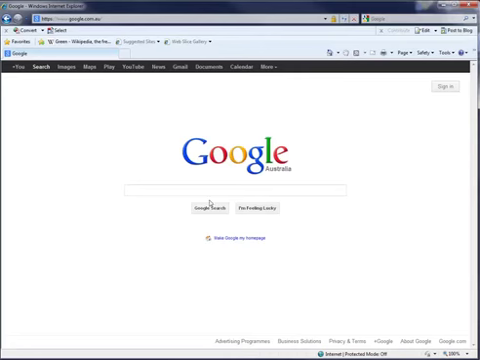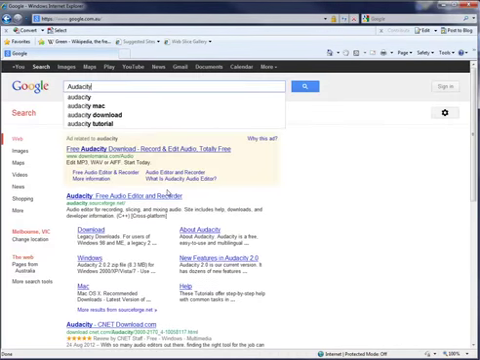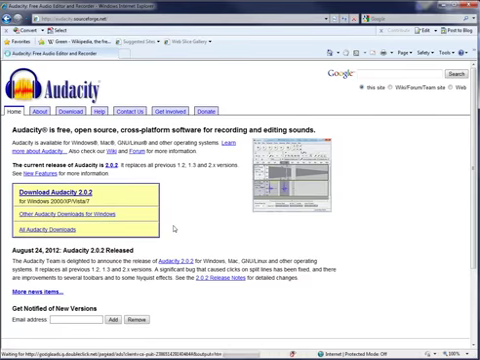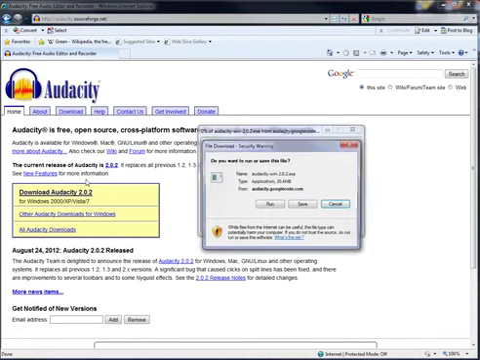To download Audacity, first go to Google and then search for Audacity. Go to audacity.sourceforge.net and then choose to download the current version of Audacity. At the moment it's 2.02, but that will change.